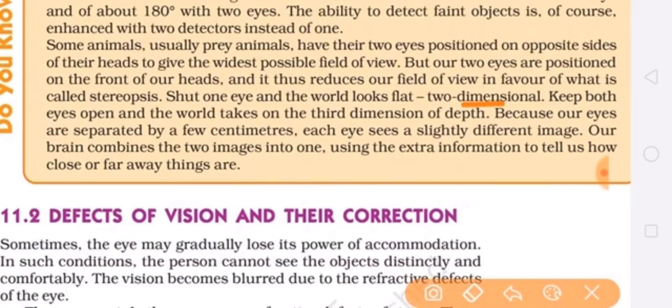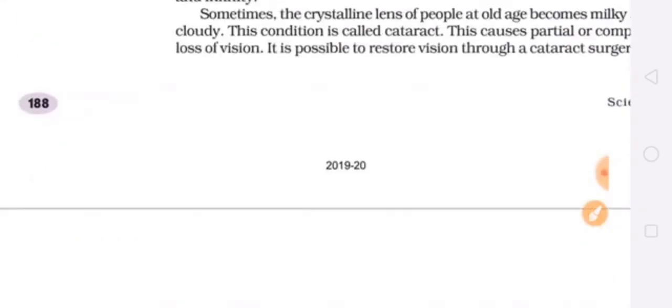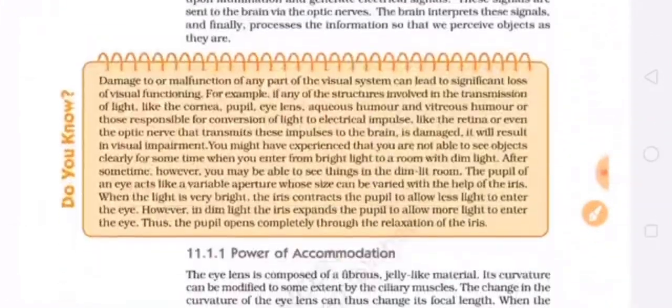This is the third point, that we can see two dimensional world with one eye and three dimensional with two eyes, because our eyes are few centimeters away from each other, so they have slight difference between them. So each eye sees a slightly different image, and brain combines the two images into one, using the extra information to tell us how close or far away the things are. Thank you.